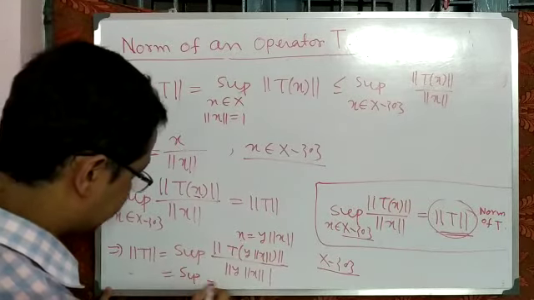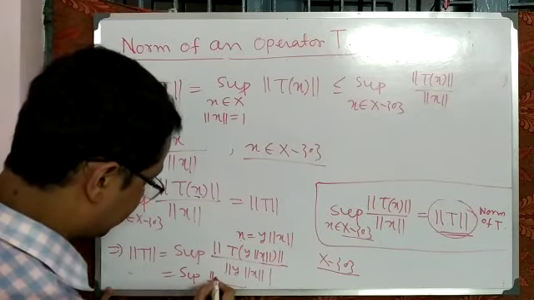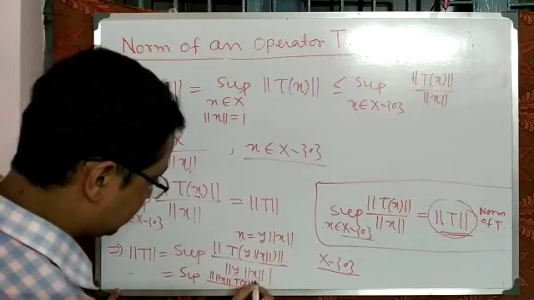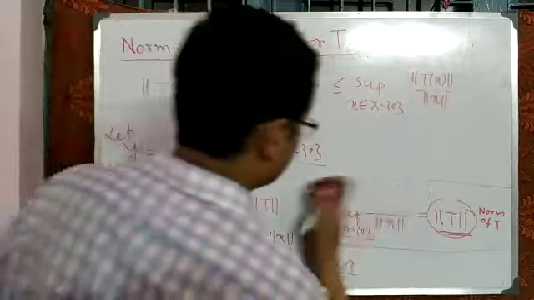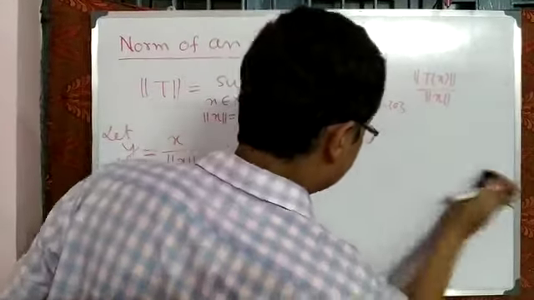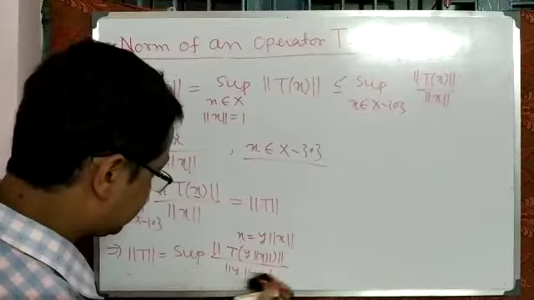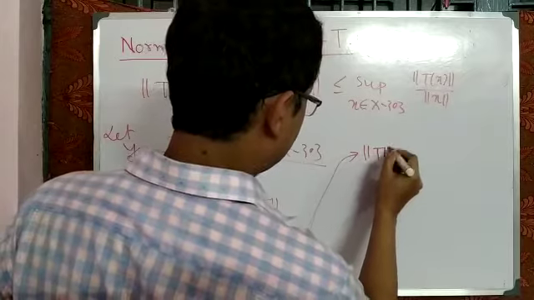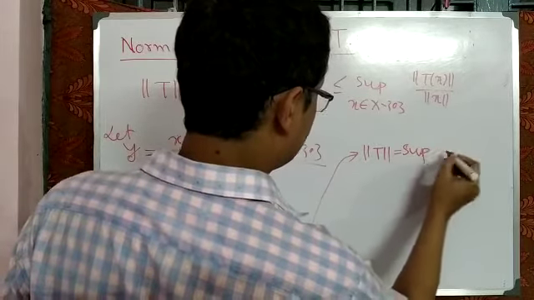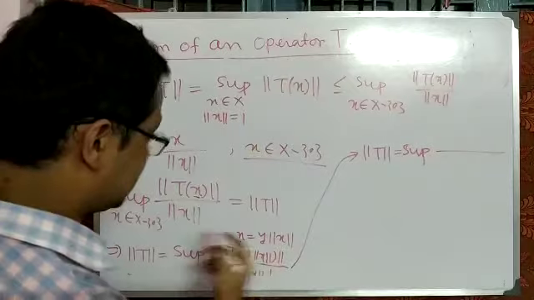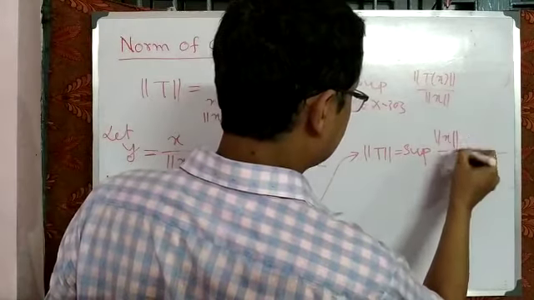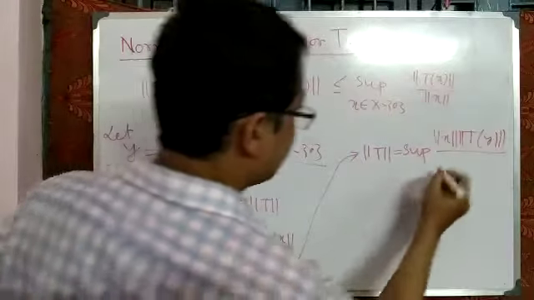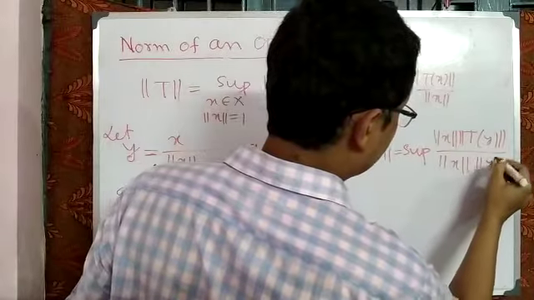So the numerator is the norm of x and the norm of T of y, and the denominator is also the norm of x into the norm of y.